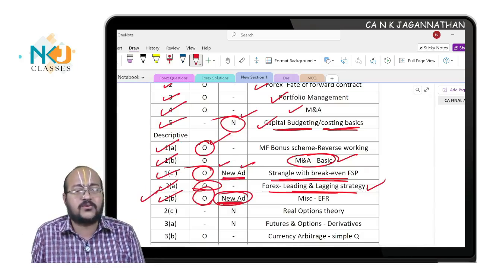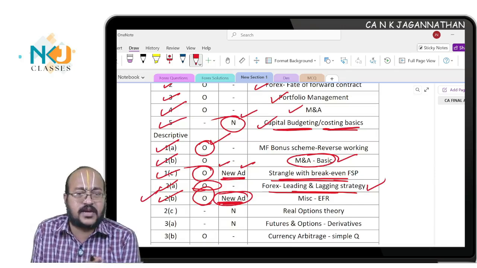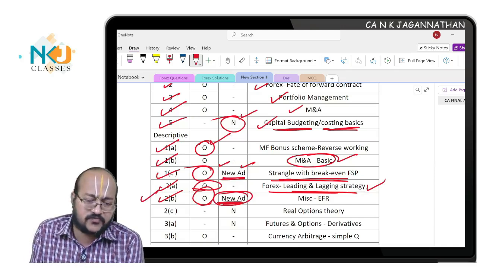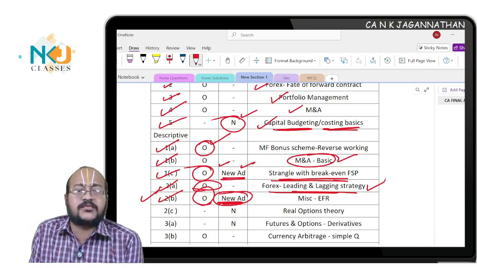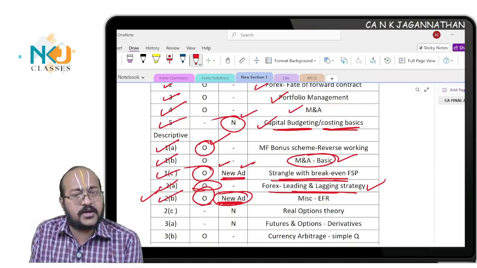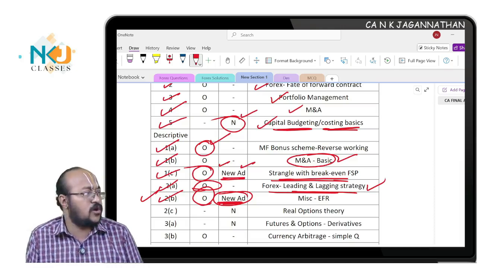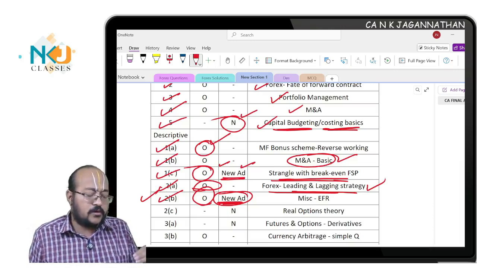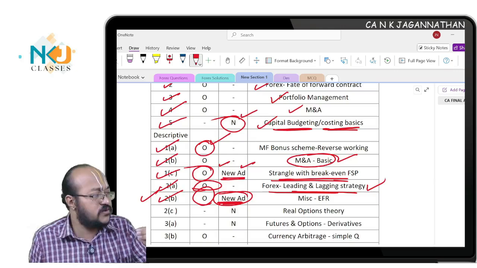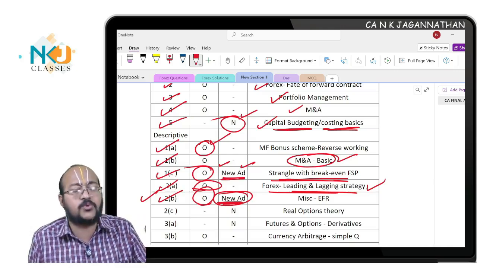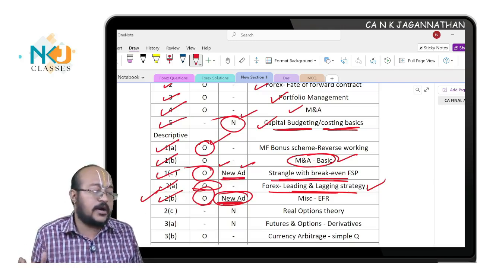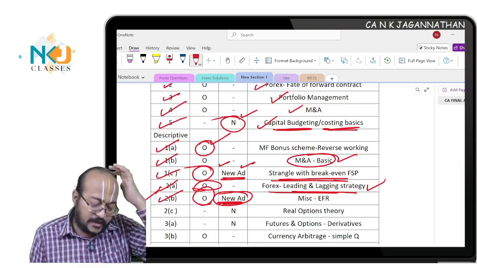I think the students will feel it is a little difficult to do. In all these questions in this January 26 attempt, I felt that new questions were there, that is fine, but I felt the paper was a little lengthy. It is very lengthy, because normally the AFM paper will never be this lengthy. In some of the questions they have given reverse working, and some questions were totally new, so students need time to adjust to the paper. I think they would have run out of time. That is the only issue.